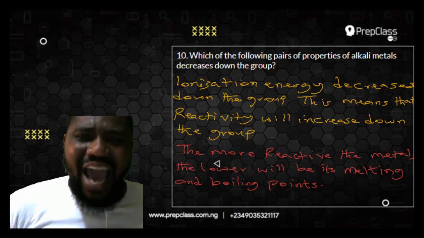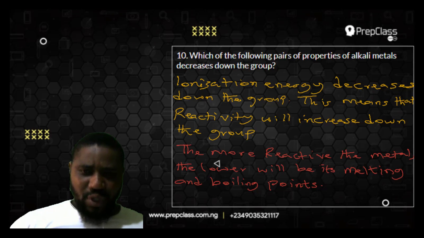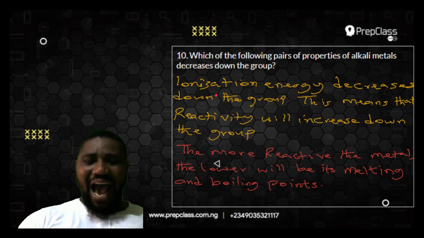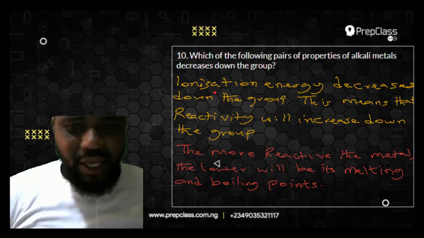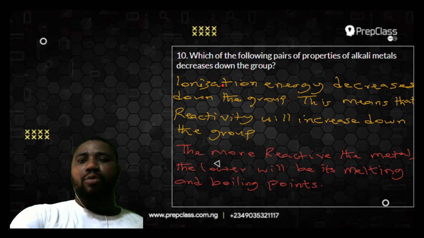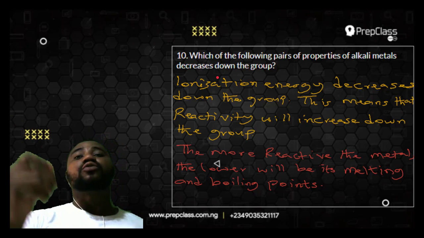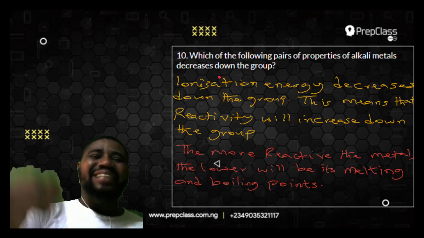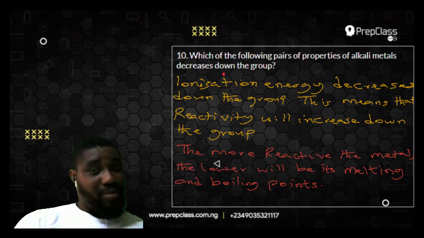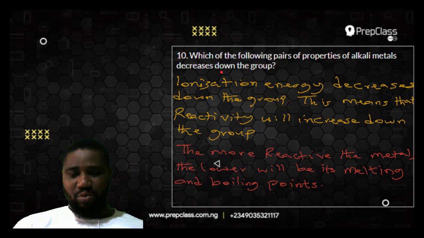So that kind of energy usually decreases down the group, but increases across the period. Because the energy that is required to remove an electron from sodium, that is in group 1, is lower than the energy that is required to remove 2 electrons from calcium, that is in group 2. That is lower than the energy that is required to remove 3 electrons from aluminium, that is in group 3. And of course, almost impossible to remove 4 electrons from carbon, that is in group 4. So ionization energy increases across the period, but decreases down the group.